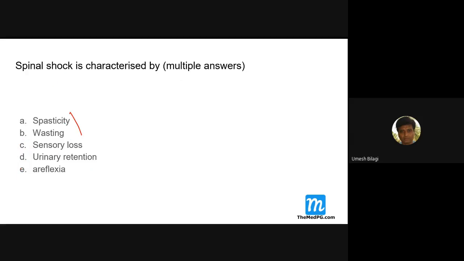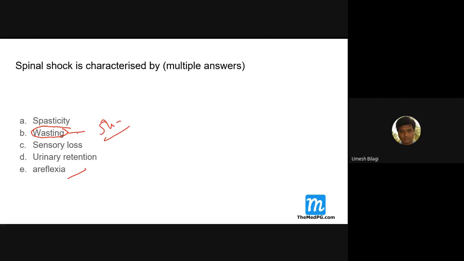But these two things are not seen when there is a spinal shock. So if these things are seen, that means the patient has come out of spinal shock. Wasting is a feature of what? LMN paralysis. In spinal shock, although there is hyporeflexia, you don't get wasting, because spinal shock is a short-term disease.